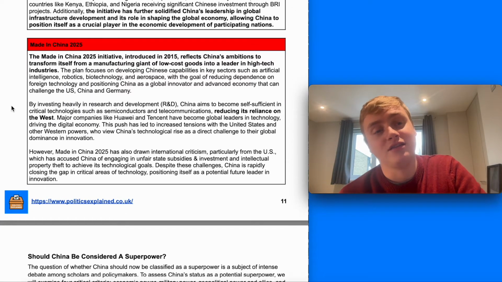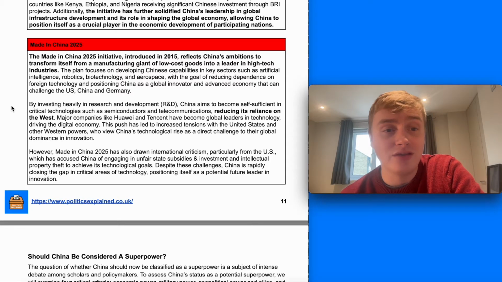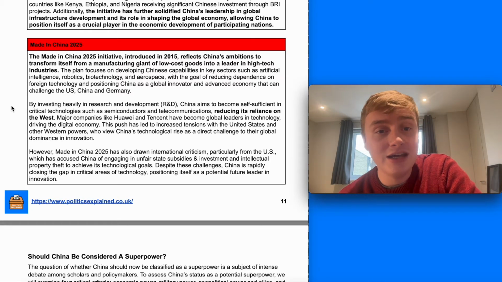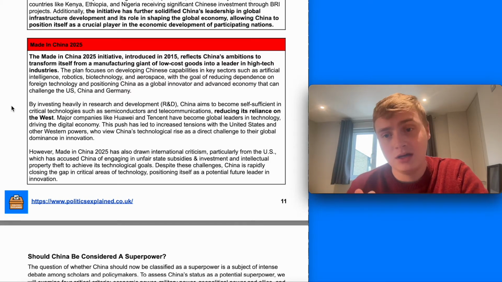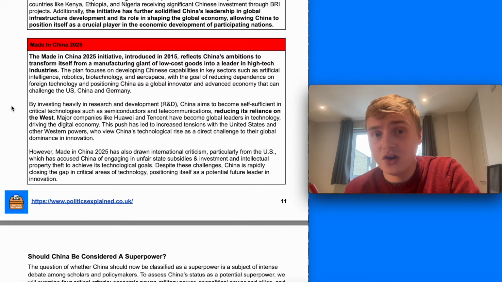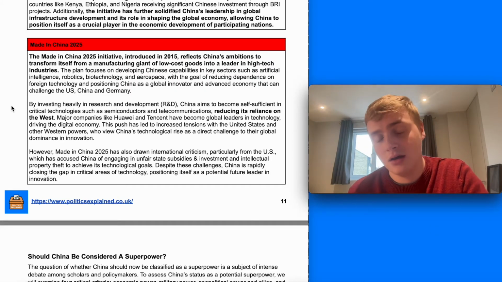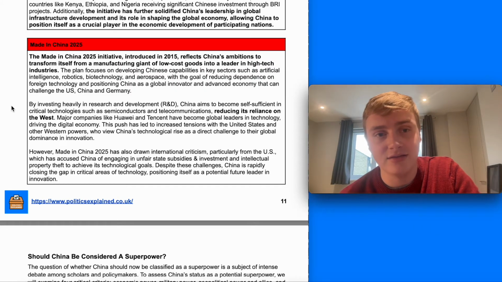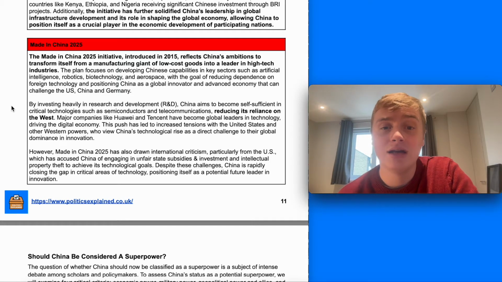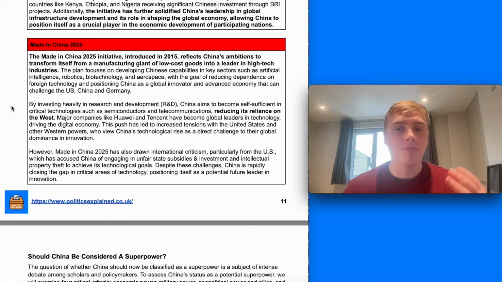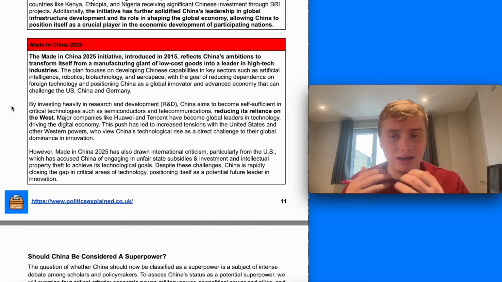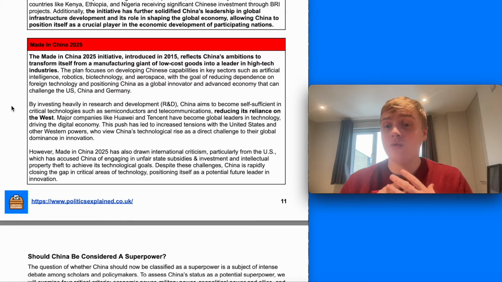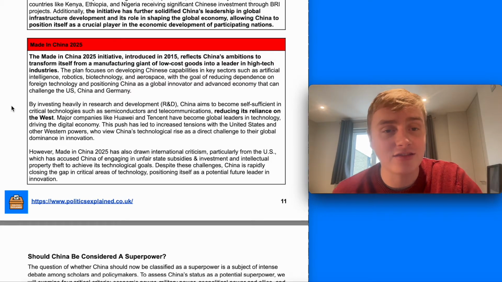Also really important to understand is Made in China 2025, which was launched in 2015 and is really designed to transform China's economy from a manufacturing giant of low-cost goods, which it has been for a number of decades now, into a leader in high-tech industries. That's really important in it continuing to develop economically and become a leader in the most important industries in the world, which enables it to really challenge the United States.